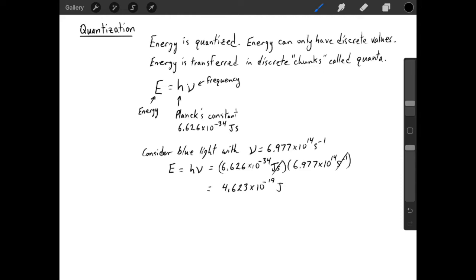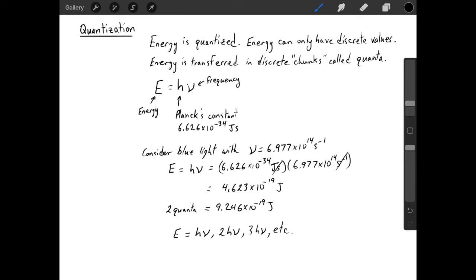And again, we can only transfer energy in discrete chunks, right? So that means that we can't transfer slightly more or slightly less energy than this. So if we wanted to look at 2 quanta of blue light, that would be double the value. And if we wanted to look at 3 quanta or 4 quanta and so on, we'd triple it, quadruple it, and so on and so forth. So for any given color of light, any given frequency of light, you can write an expression for energy.